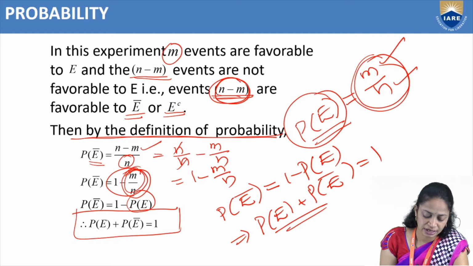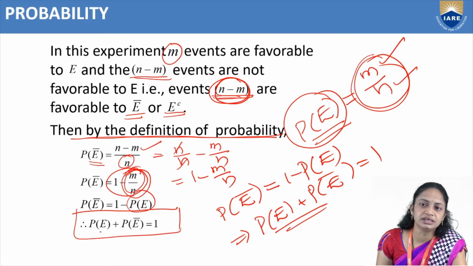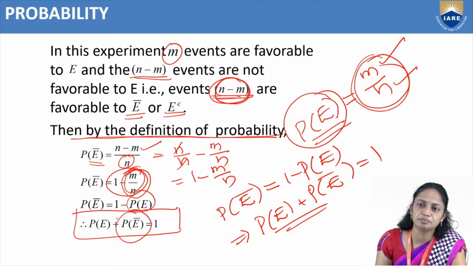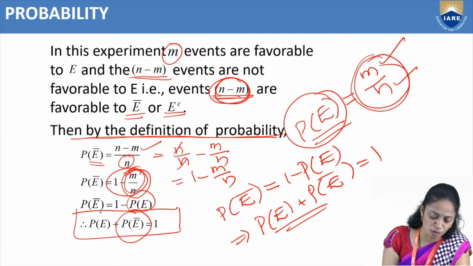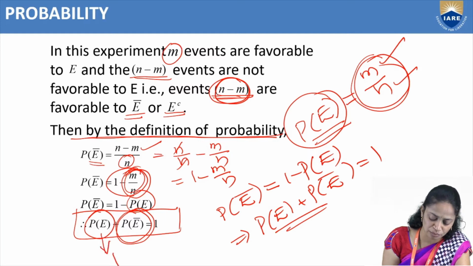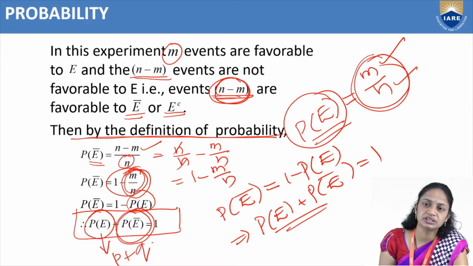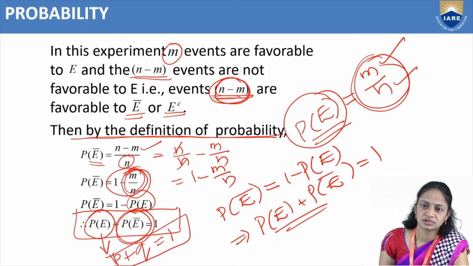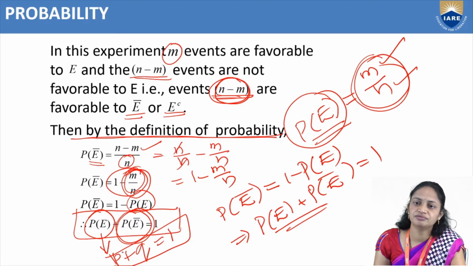Here the probability of an event E is denoted as probability of success, and the probability of E complement, or E bar, is denoted as probability of failure. Always, probability of success is denoted with small p and probability of failure is denoted with small q. So that means p plus q equals 1.